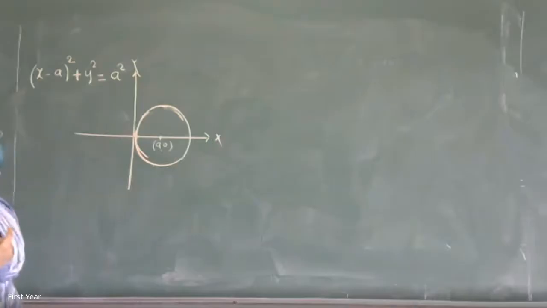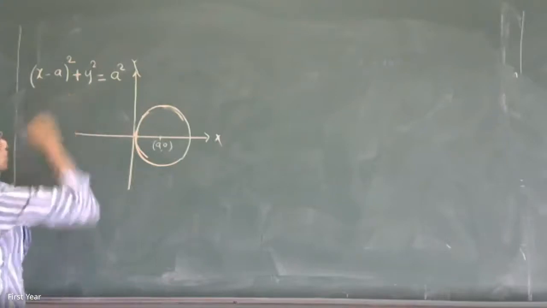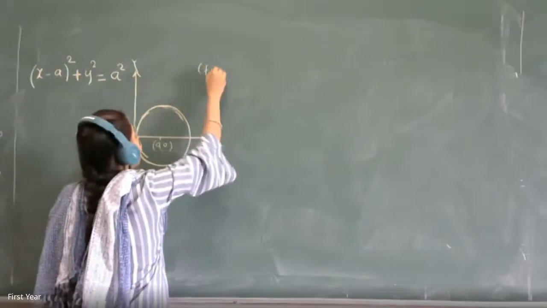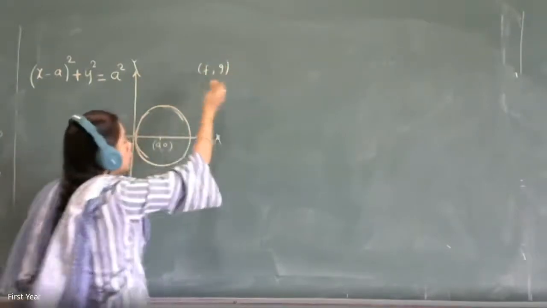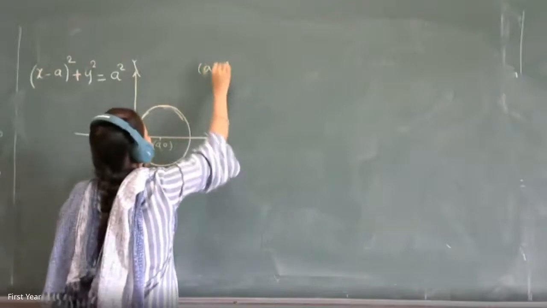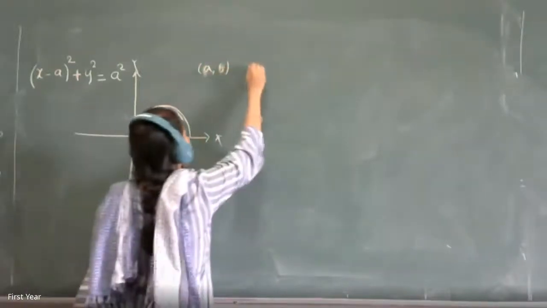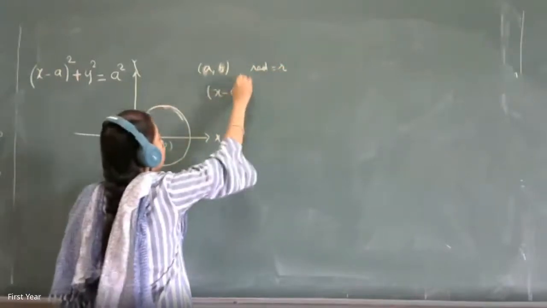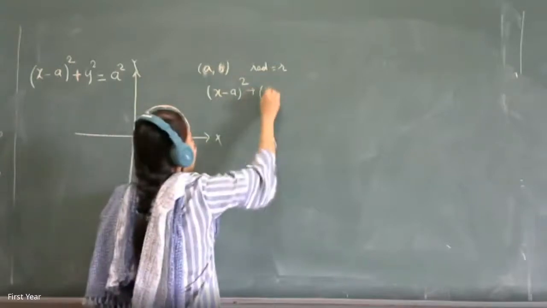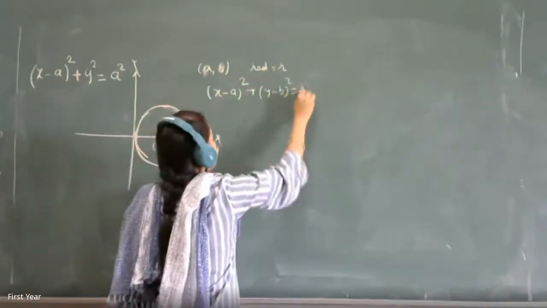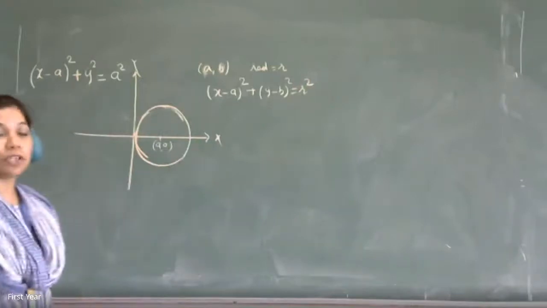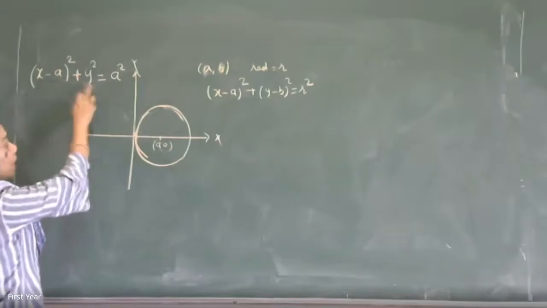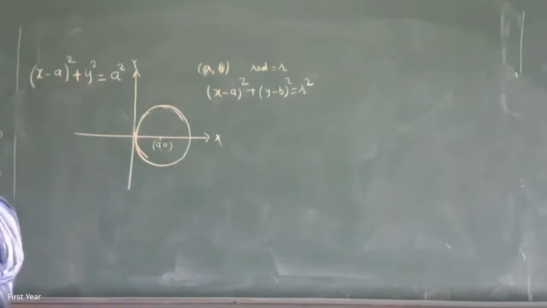Is this clear to everyone why we are getting it? This is the equation of the circle in center radius form. If your center is (a, b) and the radius is r, then the equation of the circle in center radius form is (x minus a) the whole square plus (y minus b) the whole square equals r square. So what is the center now? (a, 0). So a remains a, and b is 0. So (y minus 0) the whole square is y square.